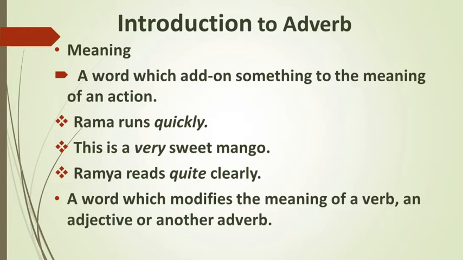Ramya reads quite clearly. So in the first example, quickly shows how Rama runs, and the same quickly modifies the verb runs. In the second example, very shows how much the mango is sweet, and the same very modifies the adjective sweet. And in the last example, quite shows how far Ramya reads clearly, and the same quite modifies the adverb clearly.